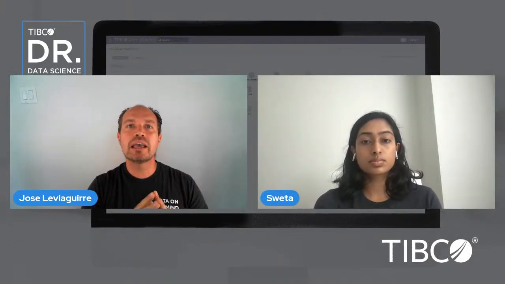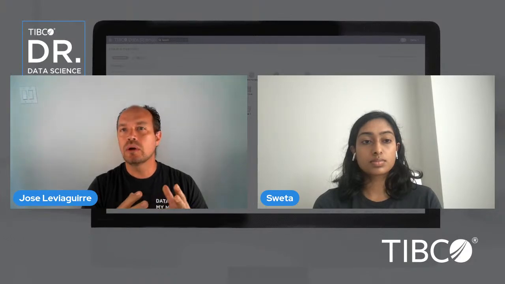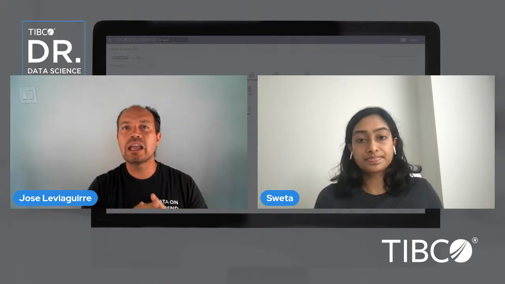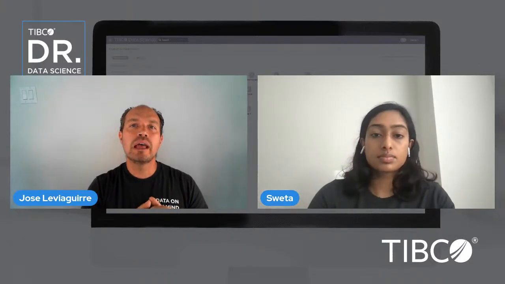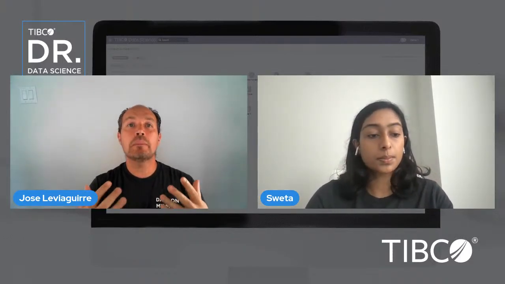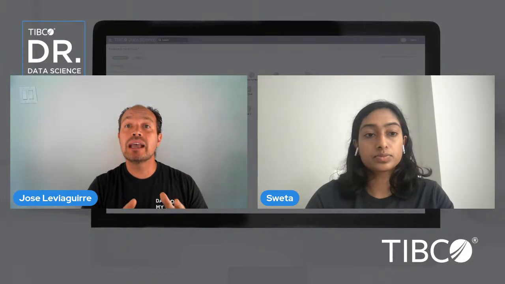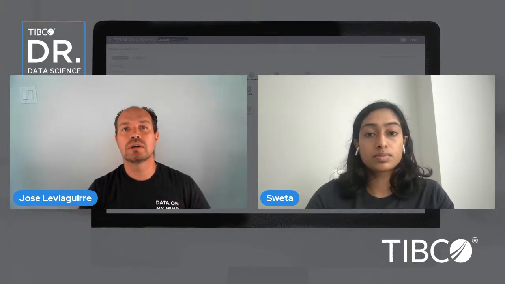For example, let's say you want to build an application that recognizes users' emotions based on their facial expressions. You can train a model by providing it with images of faces that convey a certain emotion. Then you can use that model in an application that can recognize any user's emotion.